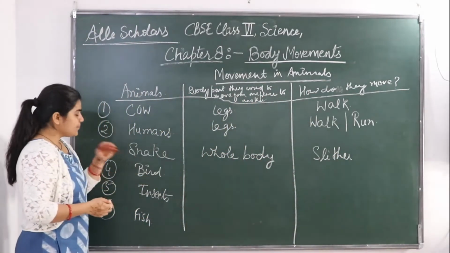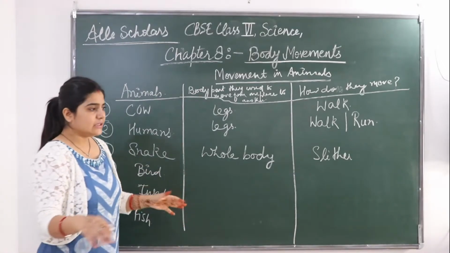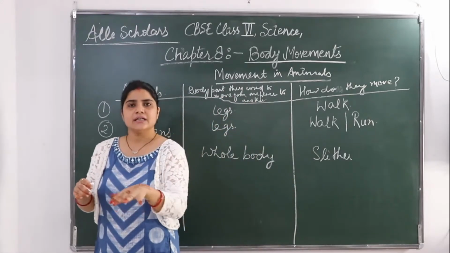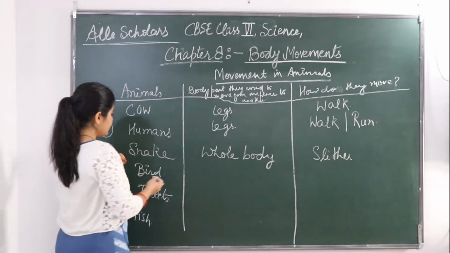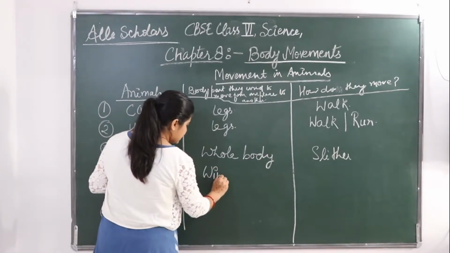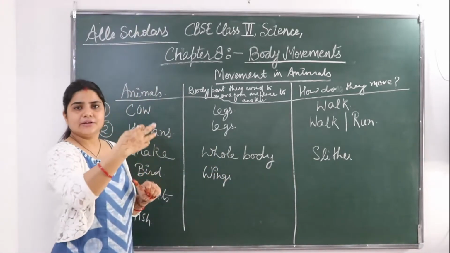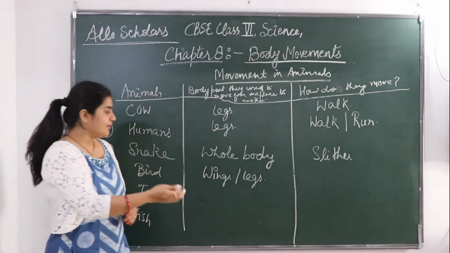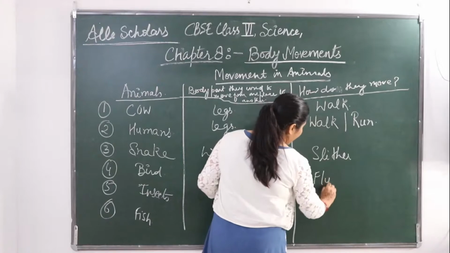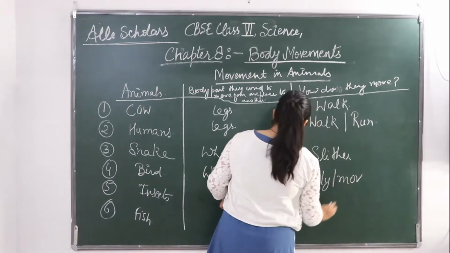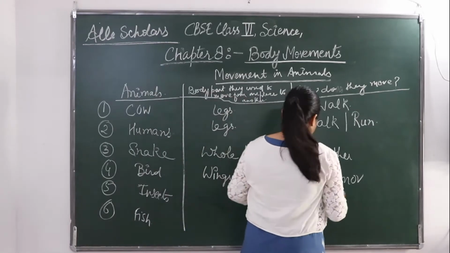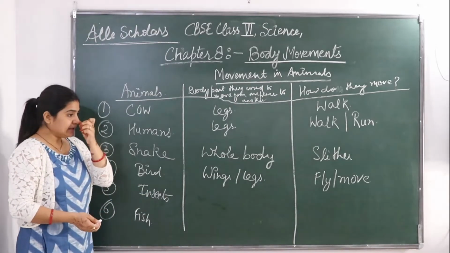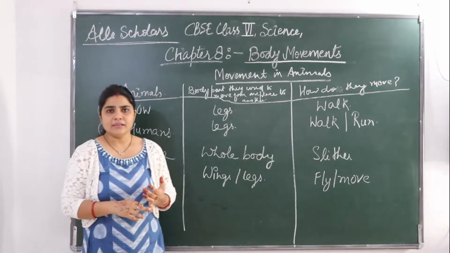Slither. Then comes bird. Birds use their wings. They use their wings to fly, or they have also got 2 legs. They can use their legs also. So these birds use their wings to move from one place to another. They fly or they use their legs. Using their wings, they fly, and using their legs, they move from one place to another.